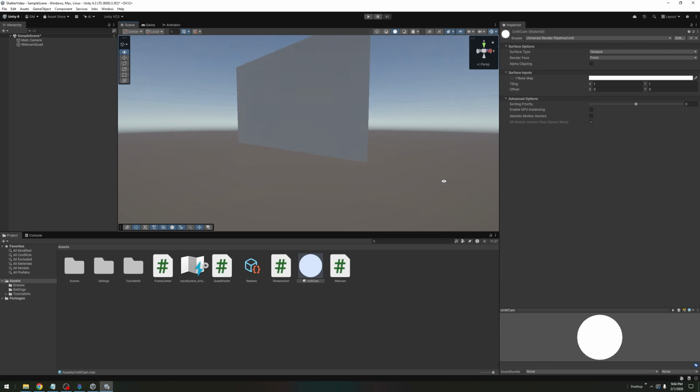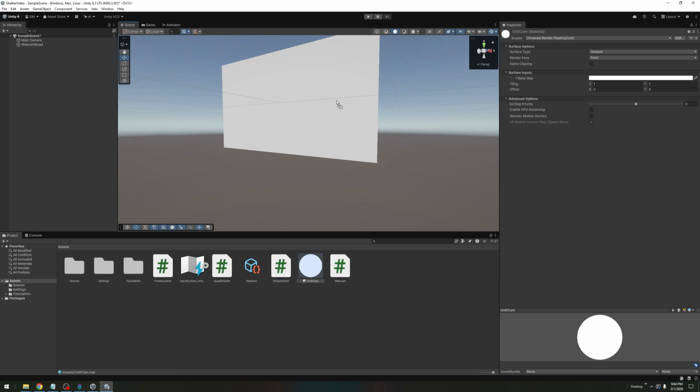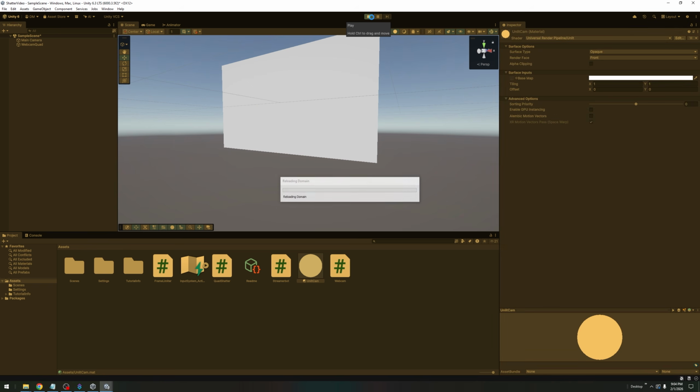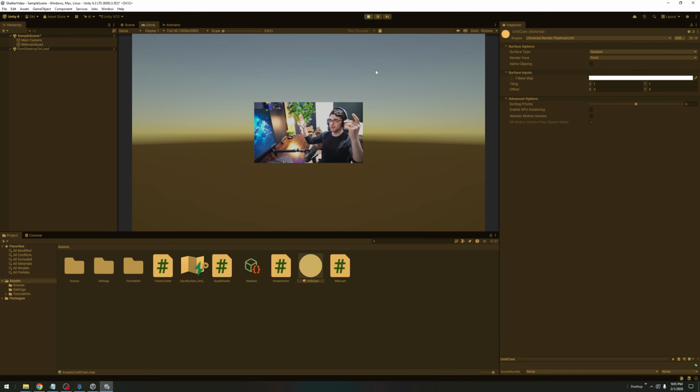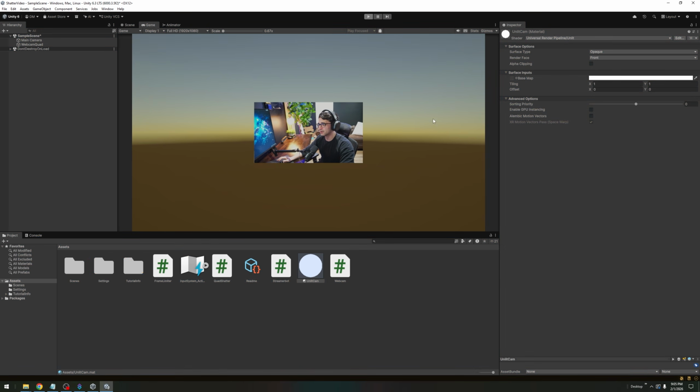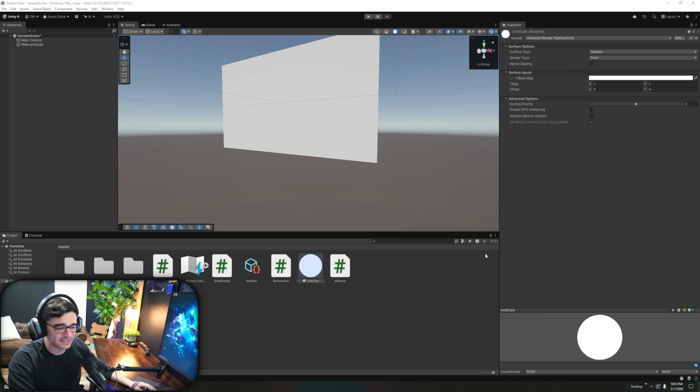From there, I'm physically just going to grab it, click, and drag it on top of the quad inside the viewport here and let go. And as you can see, it changed color. From there, I'm going to hit play again, and I should look totally normal to you guys. Voila, there we are. We're good to go. Excellent. I'm going to hit pause on that, activate my camera so you guys can see me.